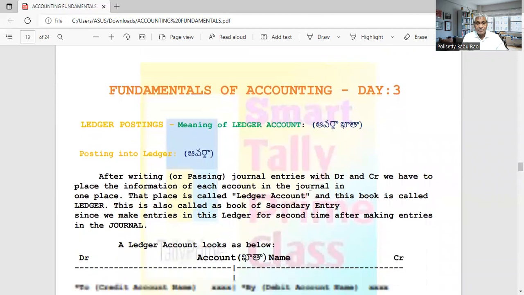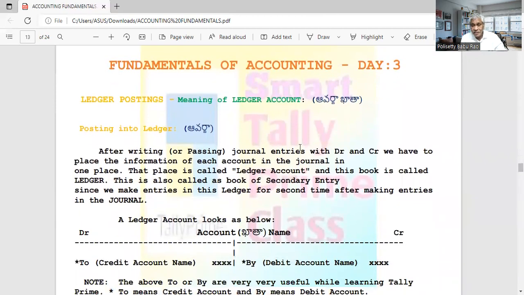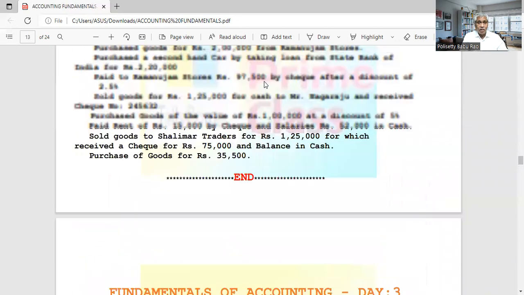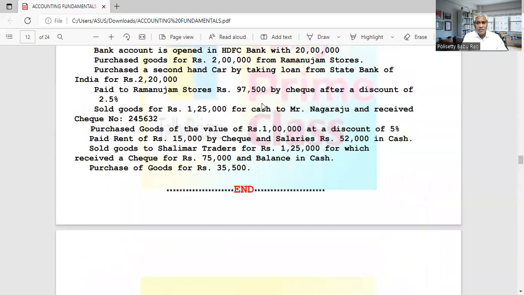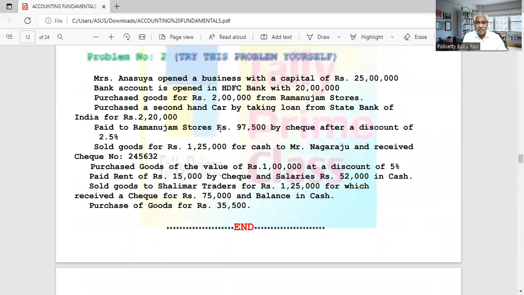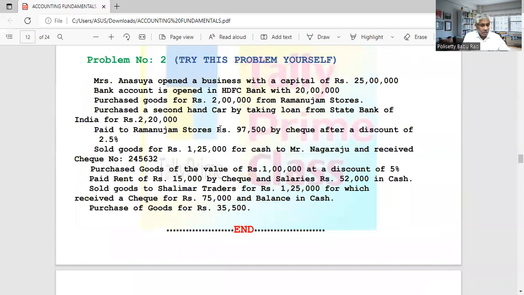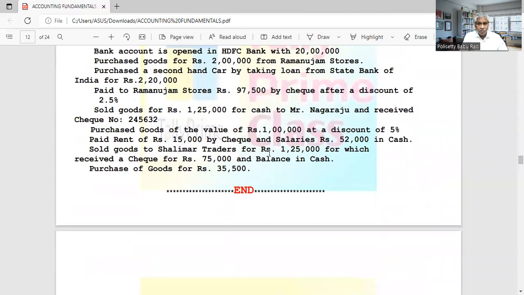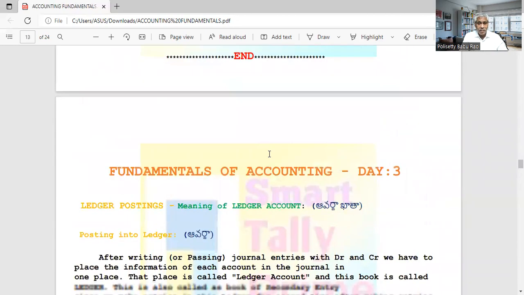And today we are going for day 3. So in this day 3, what we are doing is, till now what we learned: deciding and analyzing the transaction, determining the two accounts in a transaction, determining what type of accounts they are, and as per the golden rules, which account is to be debited and which account is to be credited.